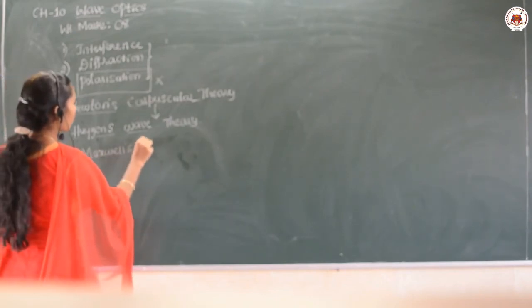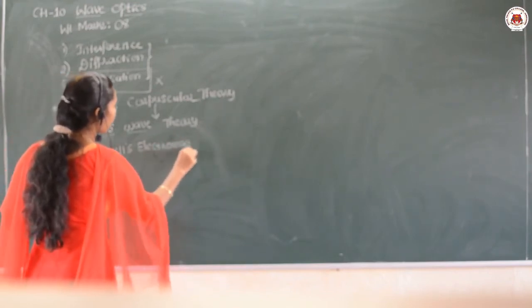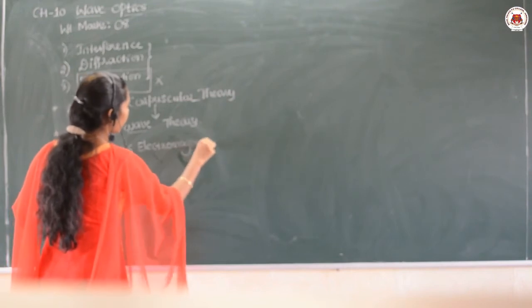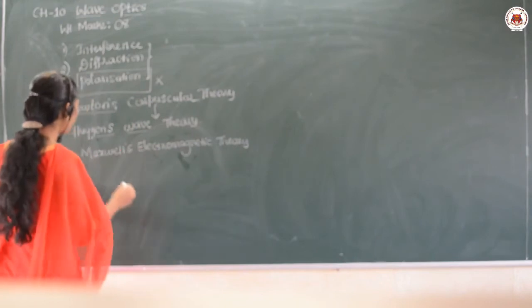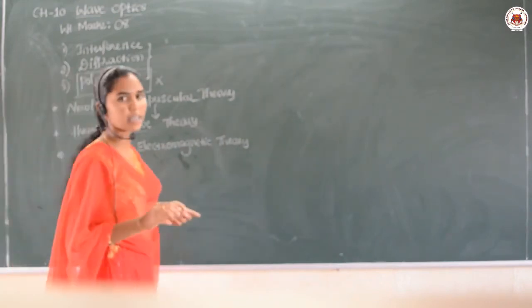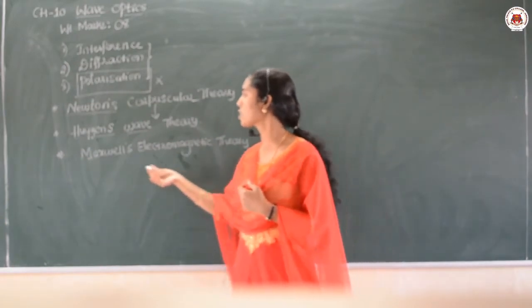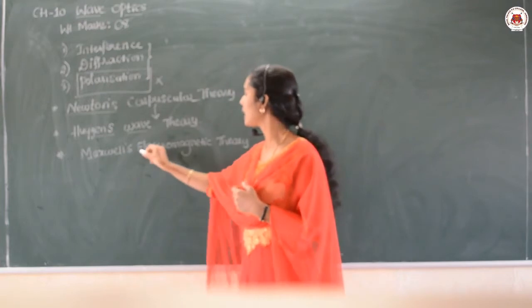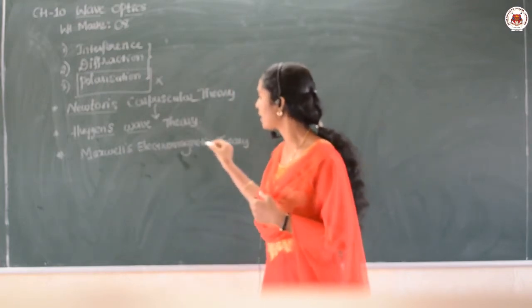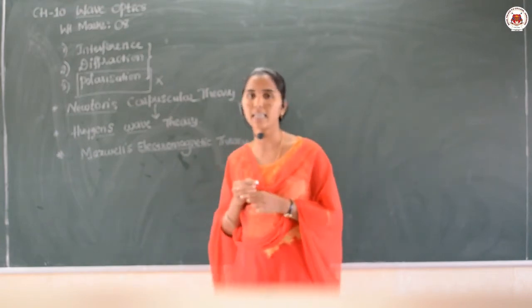Maxwell's electromagnetic theory. Yes. Then what does Maxwell say here? The next scientist who is giving the theory of light is Maxwell. Okay, so what did he give? The electromagnetic theory. Then here we have the points he discussed in his theory.